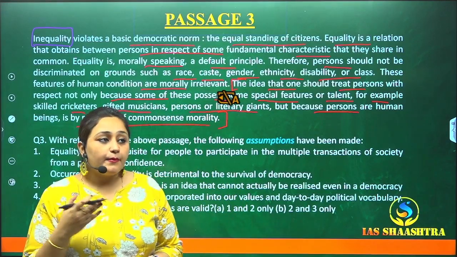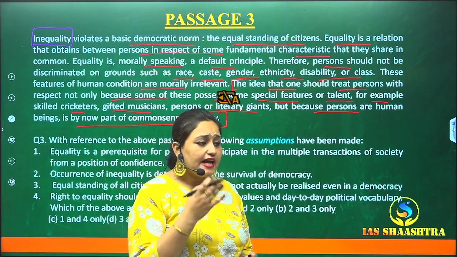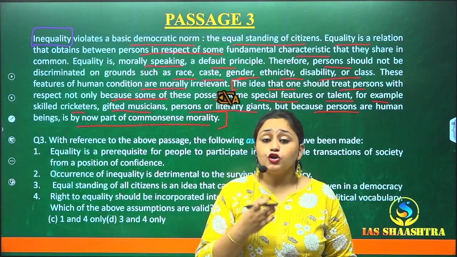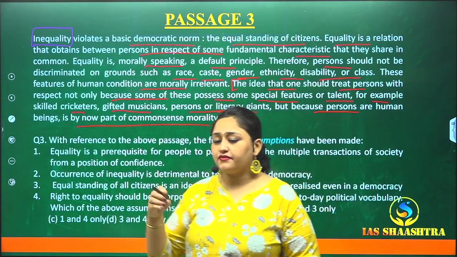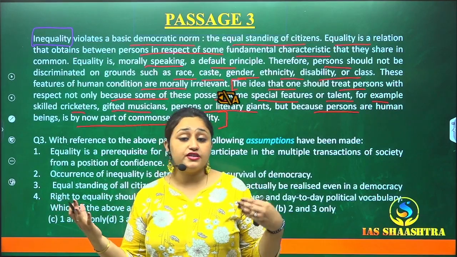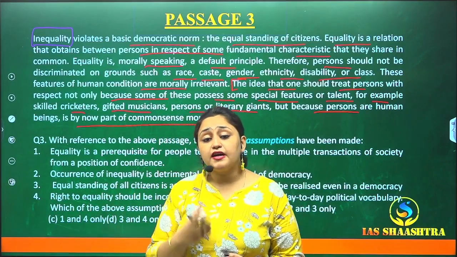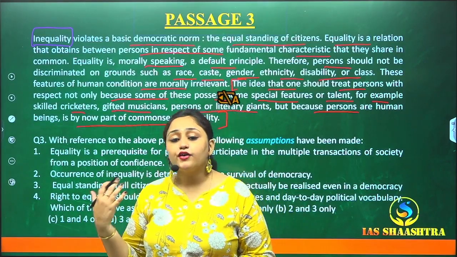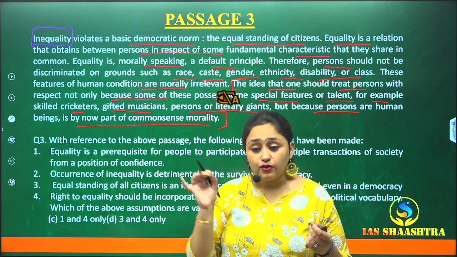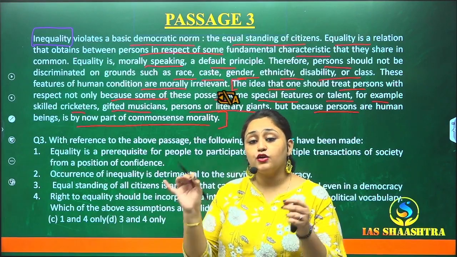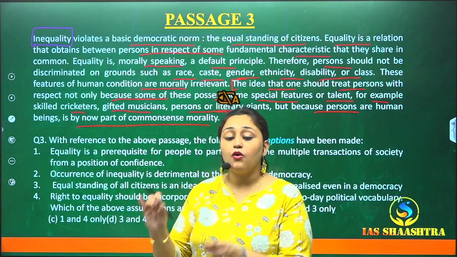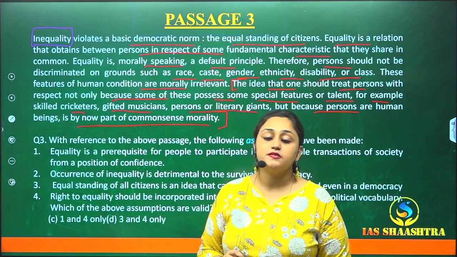And the main thing is that every citizen should be given respect, not because that person is someone special, like a celebrity or a cricketer or a musician or a literary giant, but because first and foremost that person is a human being. And this notion that the person is a human being, and on the basis of that respect and equality is being given, is now a part of the common sense morality.